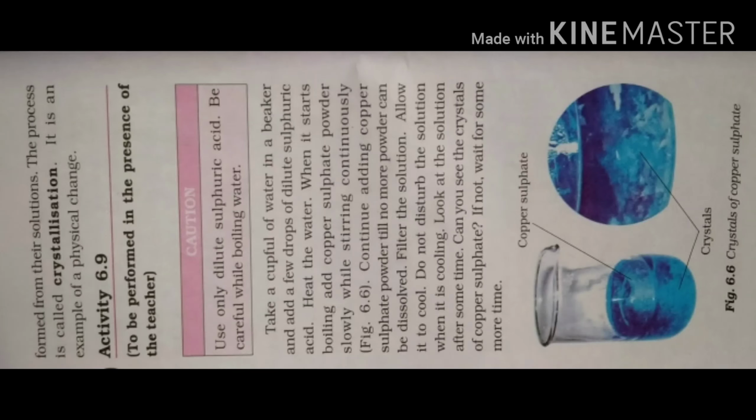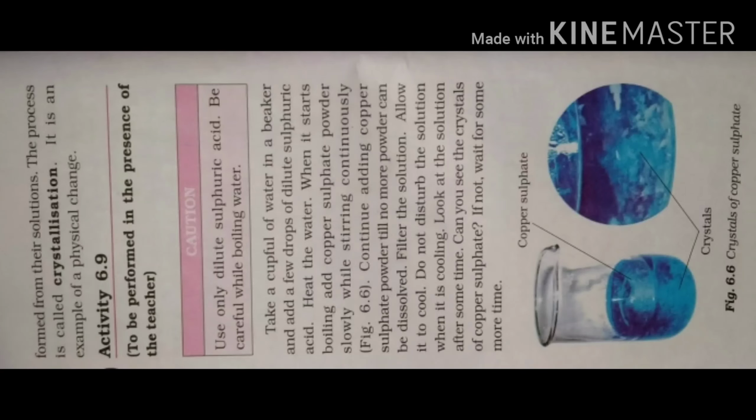Take a cup full of water in a beaker and add a few drops of dilute sulfuric acid. In this activity, what you have to do? You have to take a cup full of water in a beaker and add a few drops of dilute sulfuric acid in it. Heat the water. When it starts boiling, add copper sulfate powder slowly while stirring continuously.